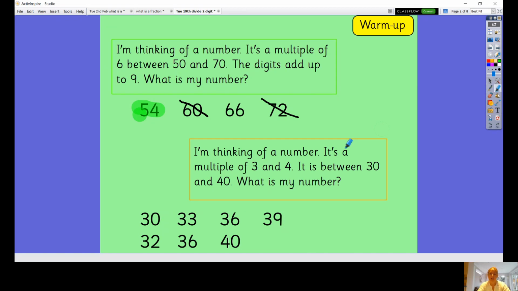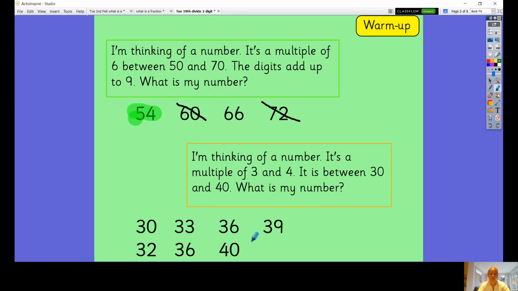So then I can have a look and see which of my numbers comes up in both, because my second clue was it's a multiple of the 3 times table and the 4 times table. So the only number that comes up for both is 36. So I can see there that my number is 36.